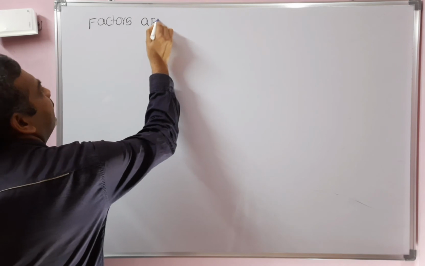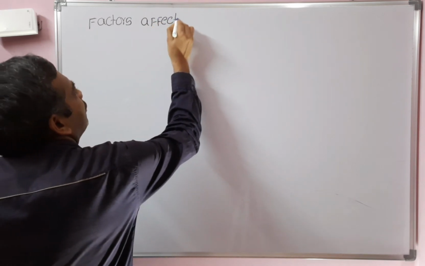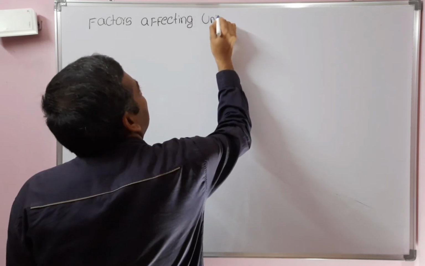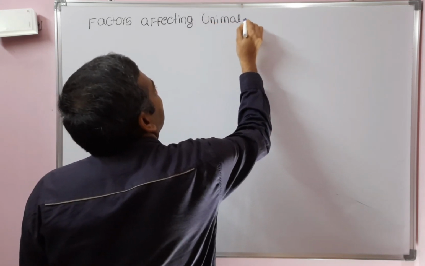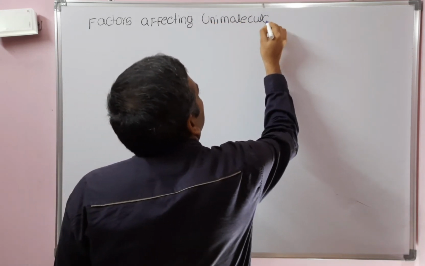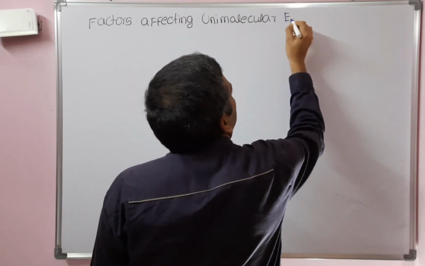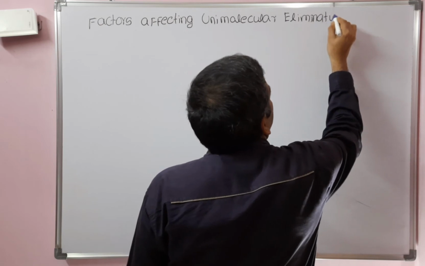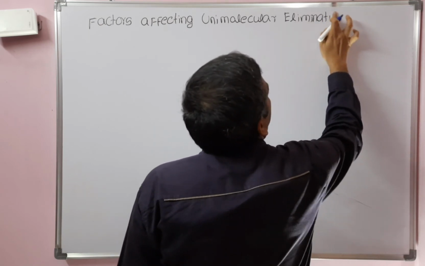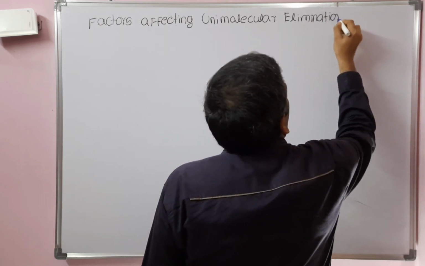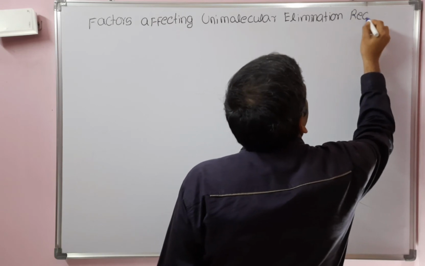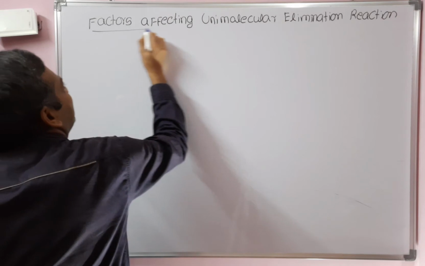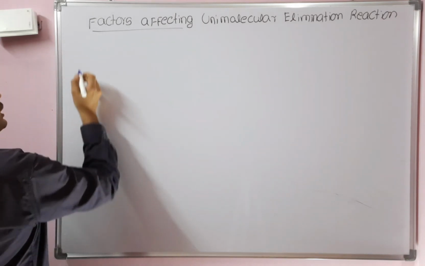Factors affecting unimolecular elimination reaction. So, what are the factors? Temperature, the substrate, and so on. Okay, very important. E1 reaction.